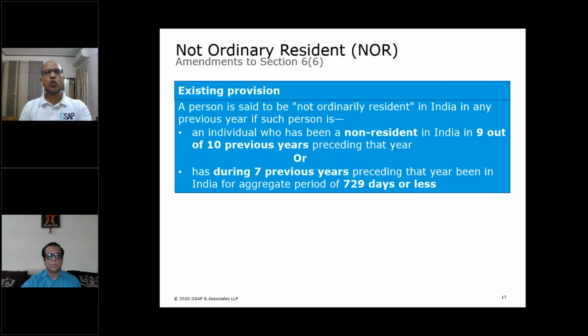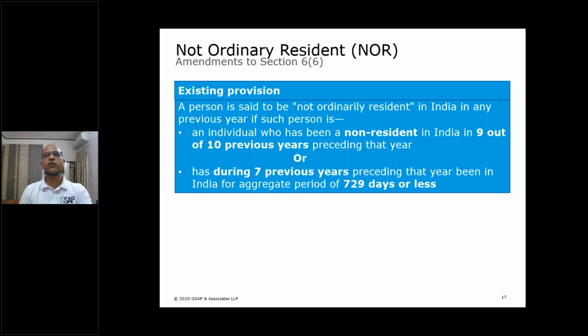Now, let's look at the third amendment which has been brought in by the Finance Act. This is with respect to not ordinary resident. So conditions for a person to become NOR are contained in section 6, subsection 6. As I mentioned earlier, once a person becomes resident, we need to further look into whether he is ordinary resident or NOR. The conditions for NOR are given in section 6(6). If these conditions are not satisfied, then obviously a person becomes ordinary resident.